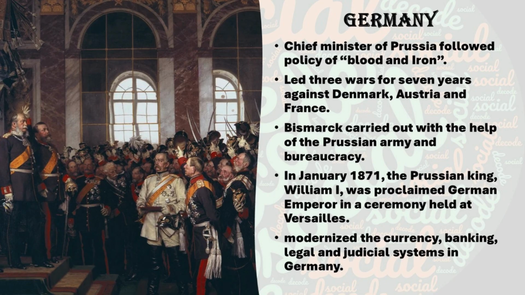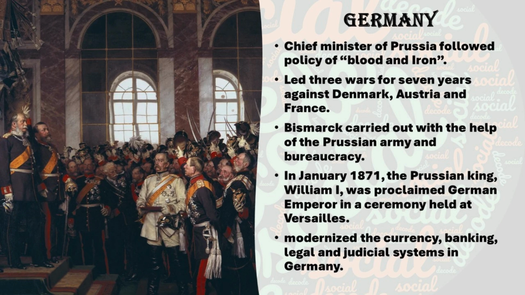It was made up of 39 independent states loosely bound under the German Confederation, led by Austria. In this, the strongest among these states was Prussia. Prussia believed in military power and unification through force, unlike liberals who wanted democratic unity. The real hero of the German unification was Otto von Bismarck, the chief minister of Prussia.